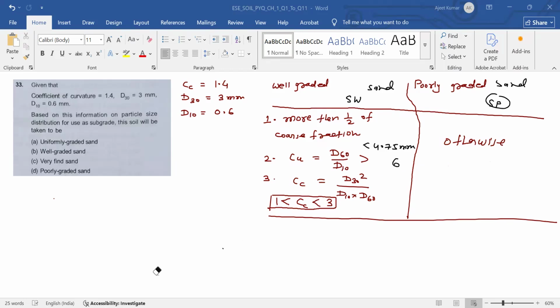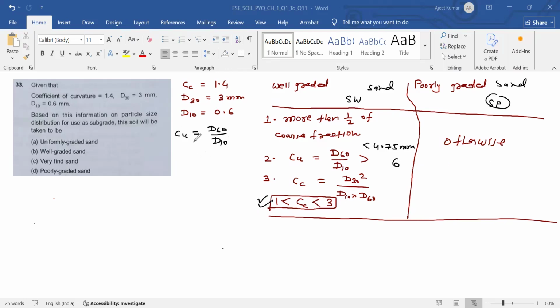So coming to this problem, CC is 1.4, so this lies in this range, and we have to calculate CU so that we can check this condition. So CU is D60 by D10.